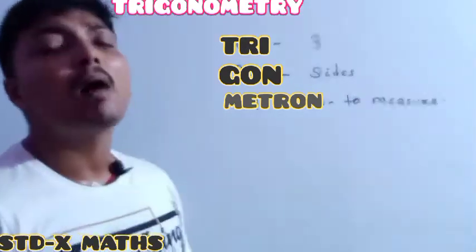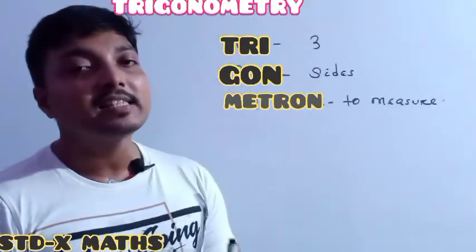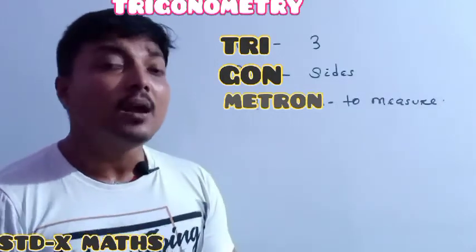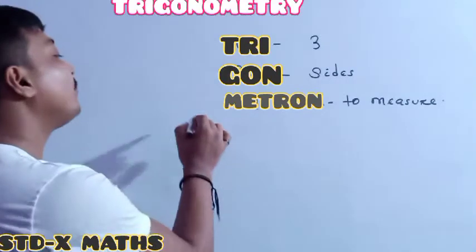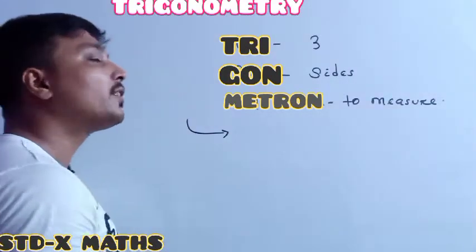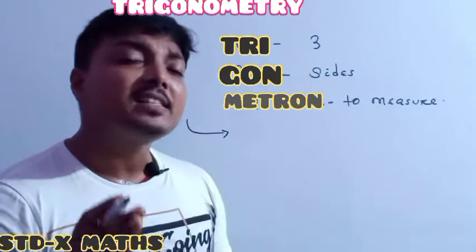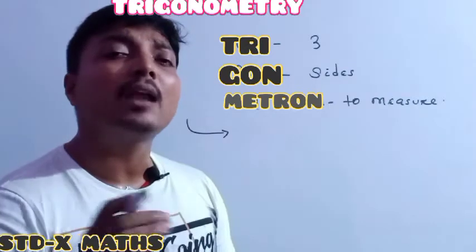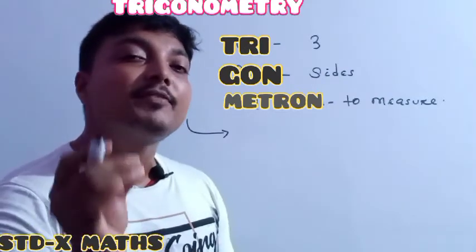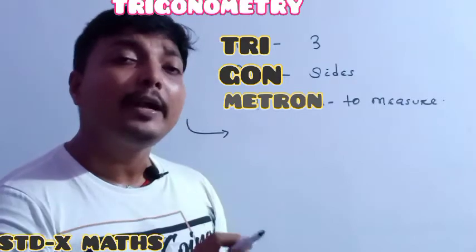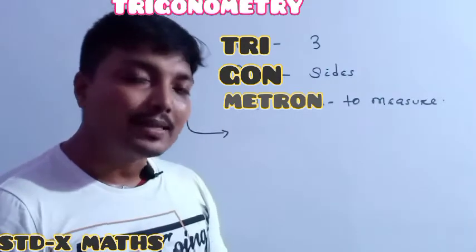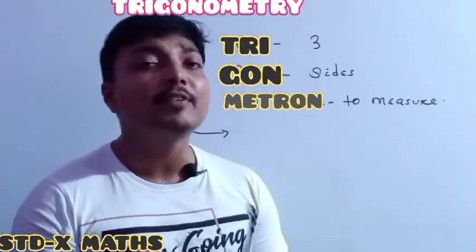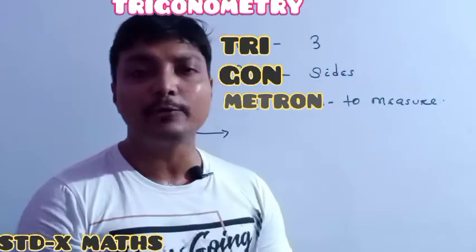So the normal definition of trigonometry is the measurement of the three sides of a triangle. It is called trigonometry. But the updated definition, you just have to remember: it is one of the branches of mathematics where we will learn the relationship between the sides of a triangle with its acute angle. Once again, it is the branch of mathematics where we will learn the relationship between the sides of a triangle with its acute angle.